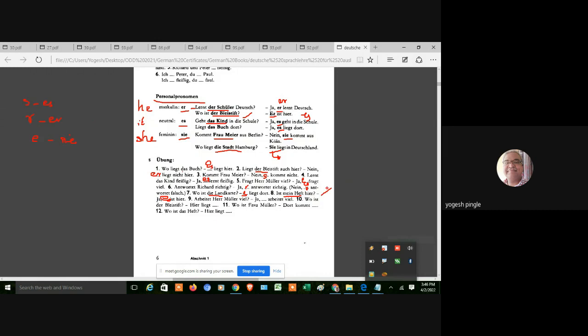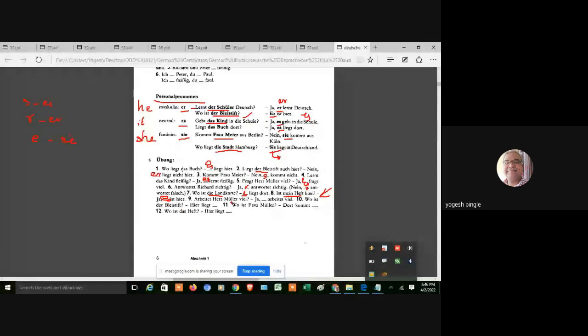Now in this particular case, if you do not know whether that Heft is neuter or masculine, then it is a confusion for you. That's why I always told those students, please remember der, die, das. Der, die, das is very, very important. If you remember der, die, das, definitely you will be able to put the correct answer.